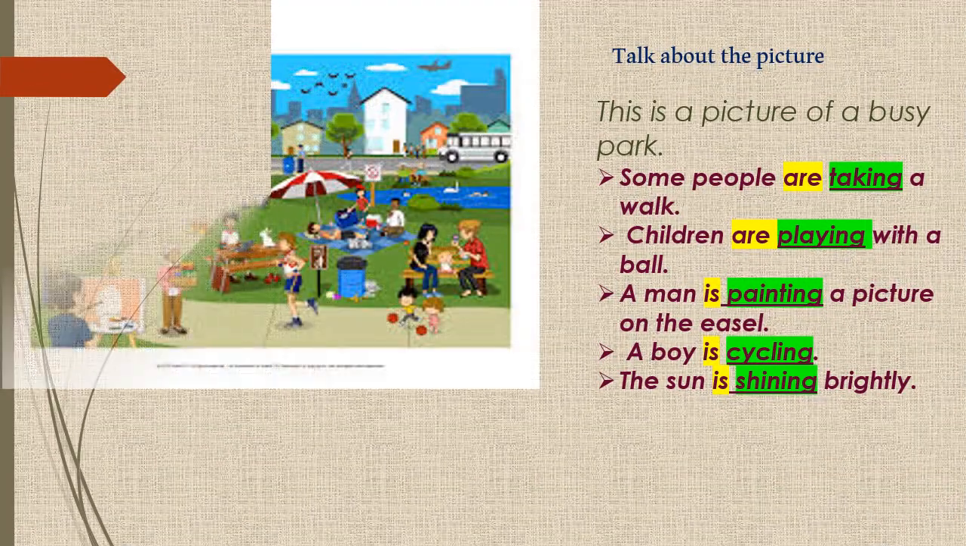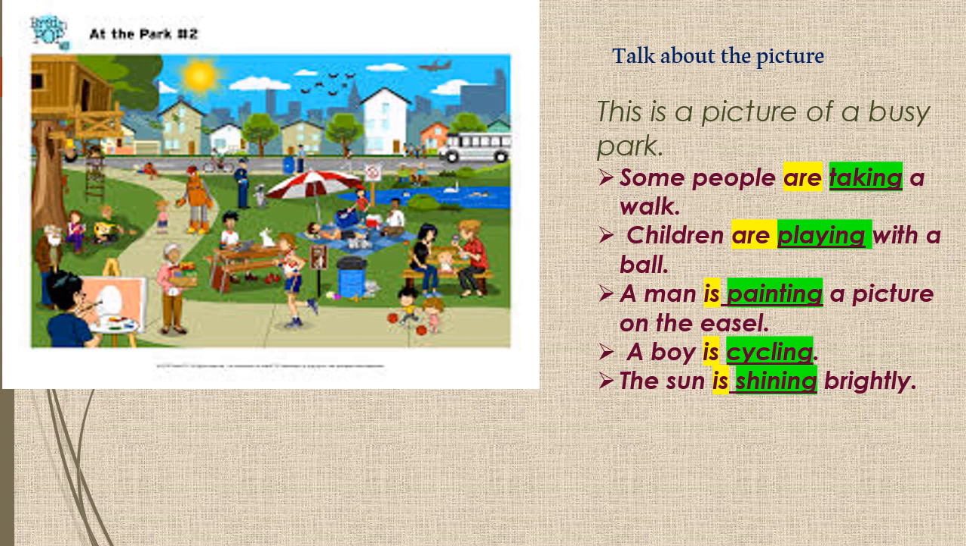Let us talk about the picture. The picture shows a busy park scene. Some people are taking a walk. Children are playing with a ball. A man is painting a picture on the easel. A boy is cycling. The sun is shining brightly. I think you can easily spot the helping verbs and main verbs. Verbs that are highlighted in yellow are helping verbs. All the words that are highlighted in green are main verbs.